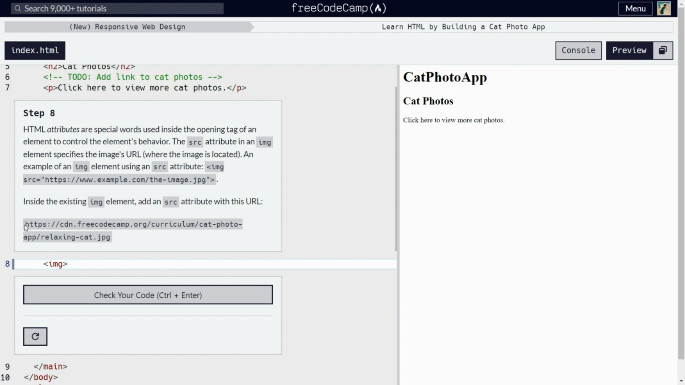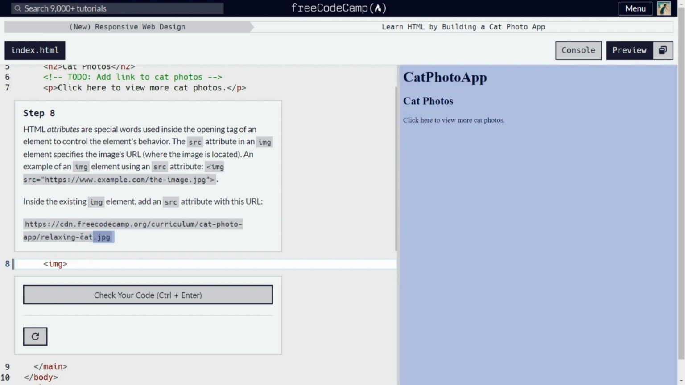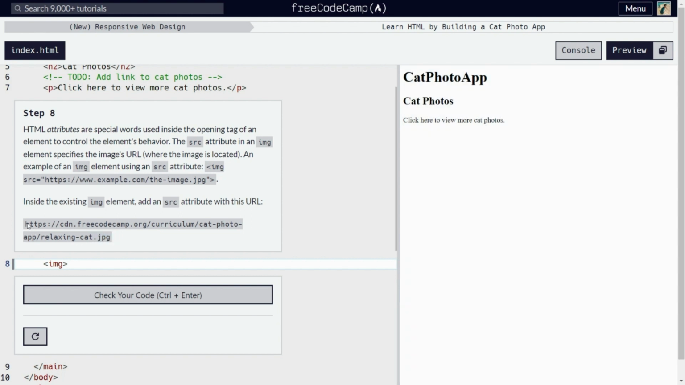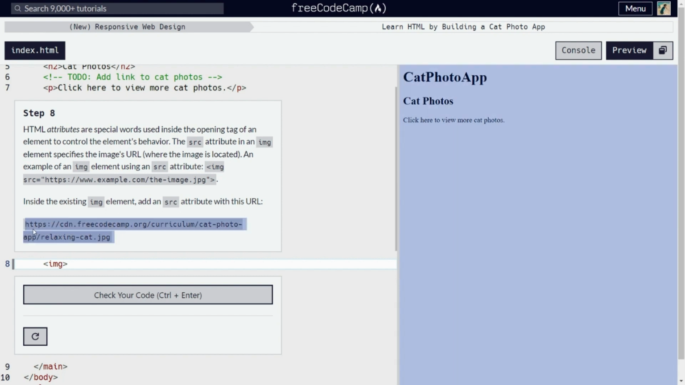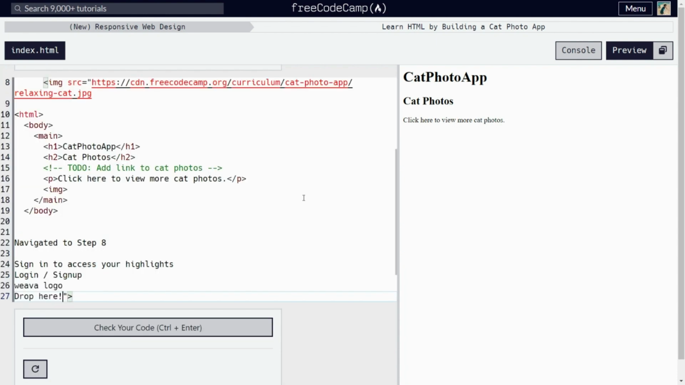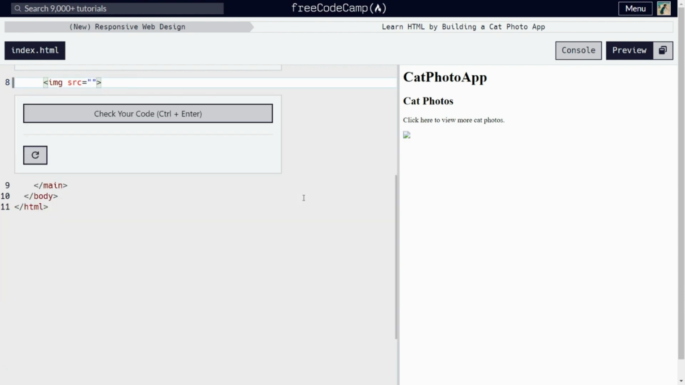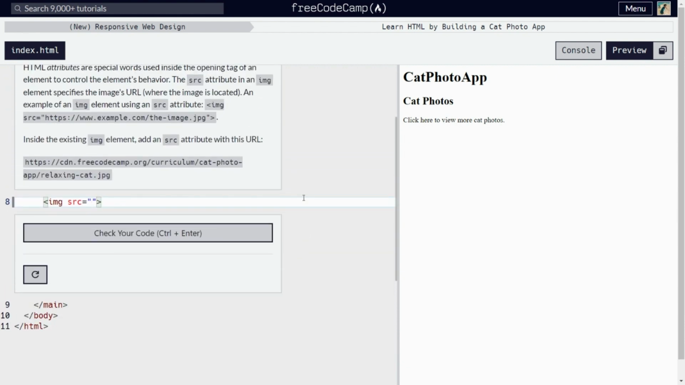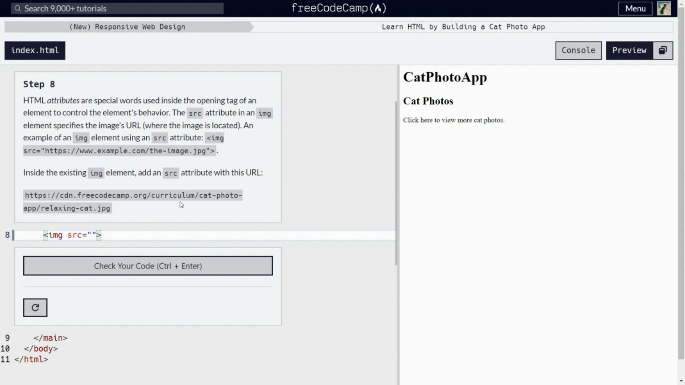Now for this step, they would like us to, inside the existing image element, add an src attribute with this URL. So we'll just copy this. All right, I'll just copy this. Hopefully it gets copied properly. And we'll add an src attribute and then paste. Well, okay, that doesn't work.